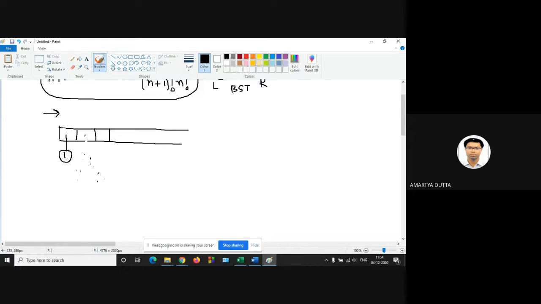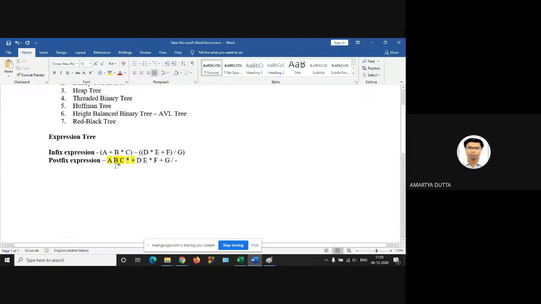So plus, and this is your multiplication of B and C, with B and C as its children, and the left child of plus is A. So this is the expression tree from scanning A, B, C, multiplication and addition.